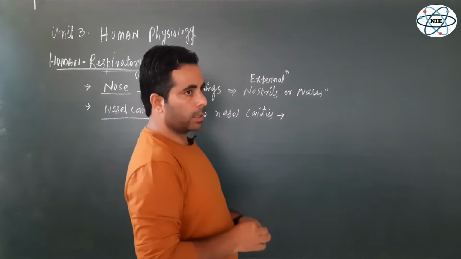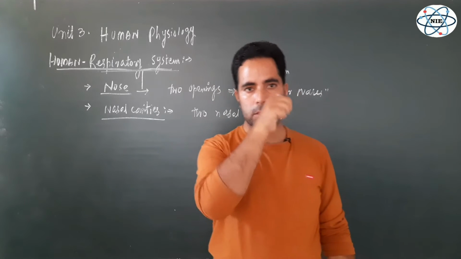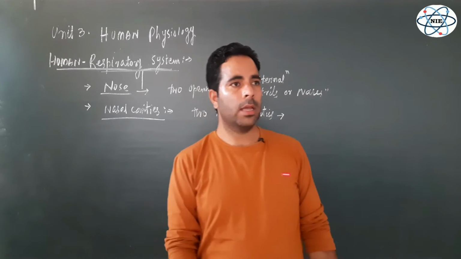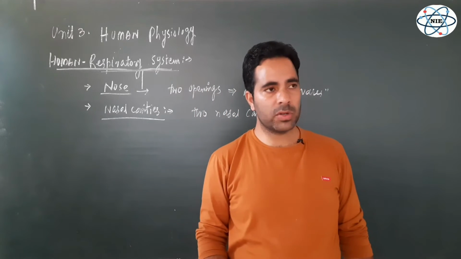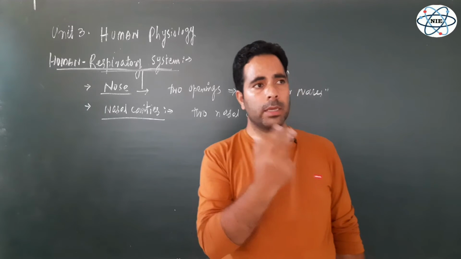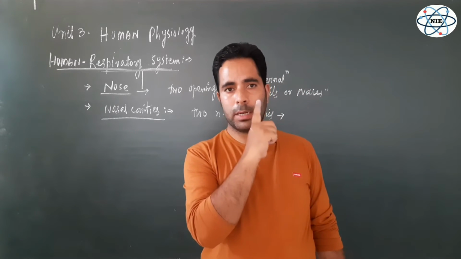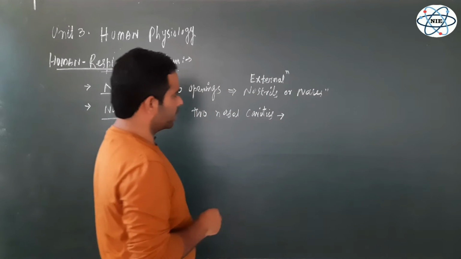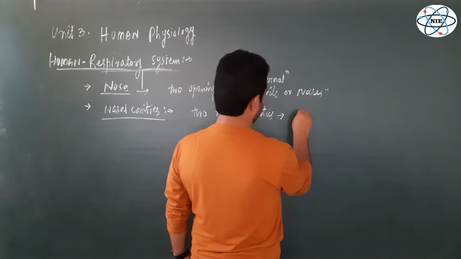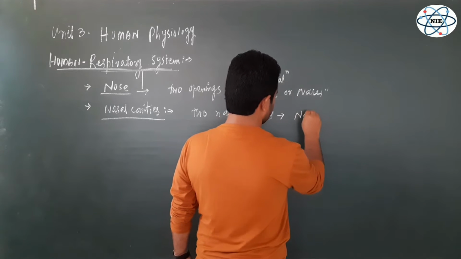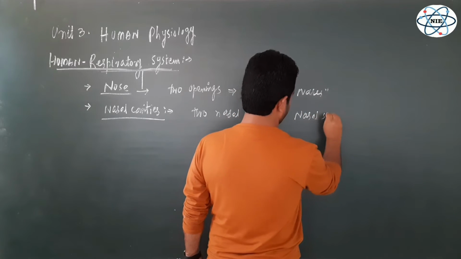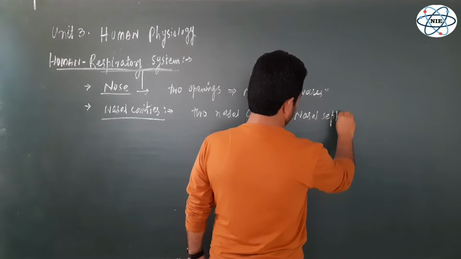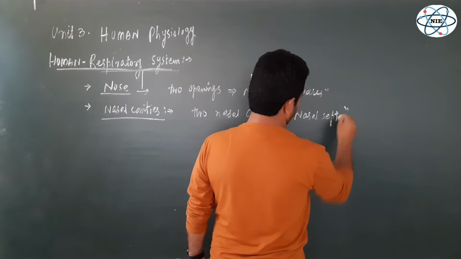How are they separated? If they are two, but apparently there is only one nose with two external nostrils, now inside there are two chambers, one on this side, another on this side. These two nasal cavities are separated by a septum, and that septum is known as the nasal septum.